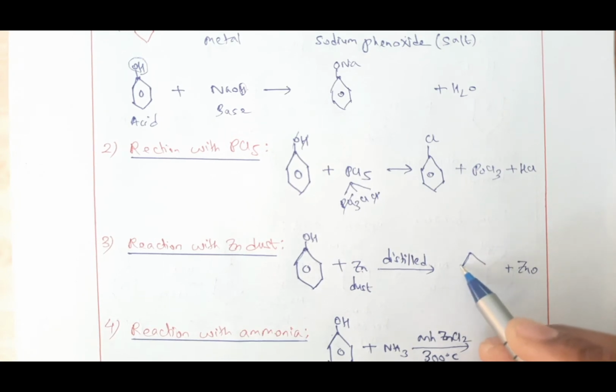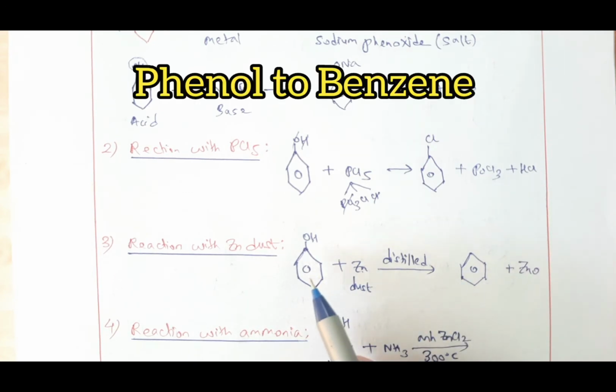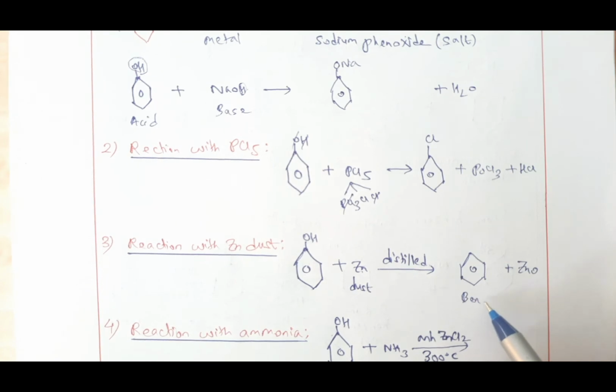And what we get out here is benzene. This is how we convert phenol to benzene. So when you add zinc dust to phenol and distill, what do you get? You get benzene, students. And it is also a very important reaction.